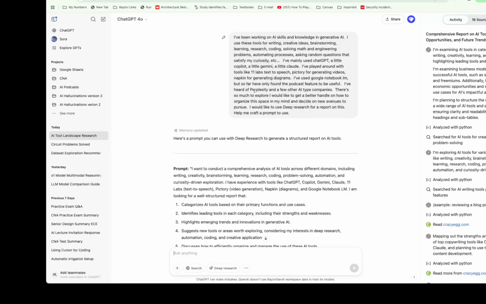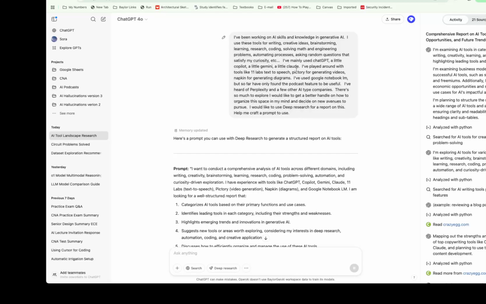I've heard of Perplexity and a few other AI type companies. I haven't used Perplexity yet, so I was wanting to get more information about that. There's so much more to explore. I'd like to get a better handle on how to organize this space in my mind and how to decide on new avenues to pursue. I would like to use deep research for a report on this. Help me craft a prompt to use.